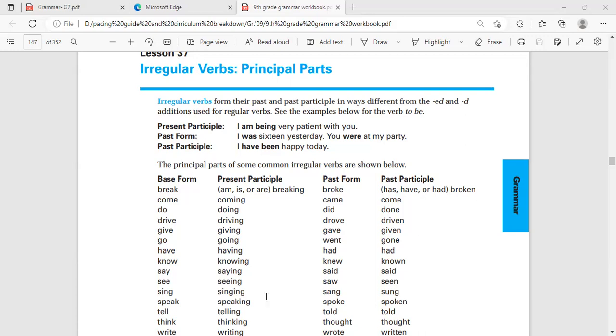Just a minute. When you add here am, is, are, plus the verb plus ing, as you see now. Okay, so it's called present participle.